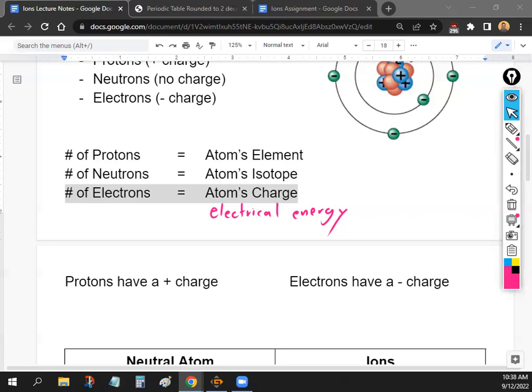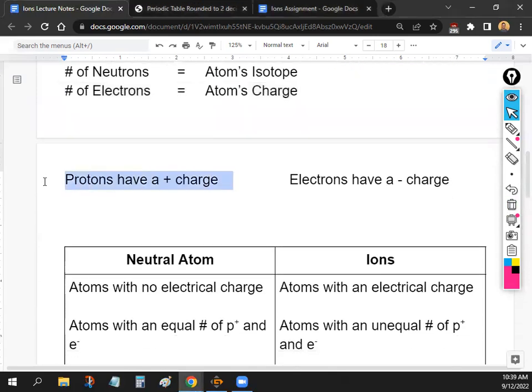Okay, so let's talk about why the number of electrons affects the charge. We talked about before how protons have a positive charge, right? Protons are positive and electrons are negative.